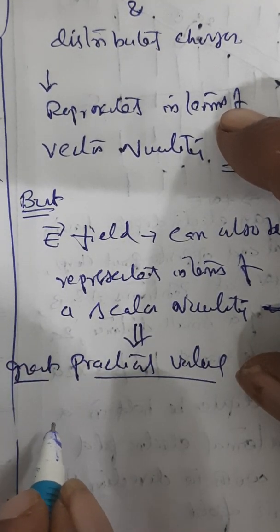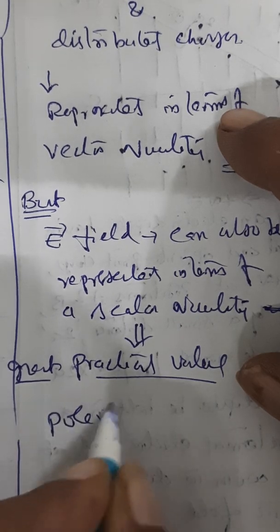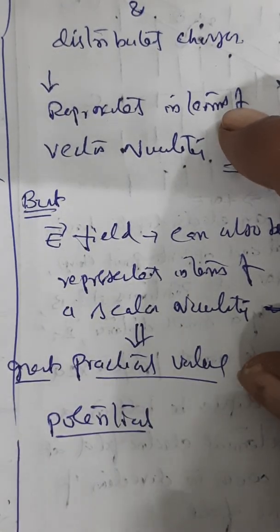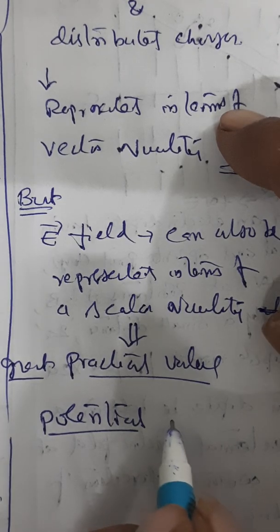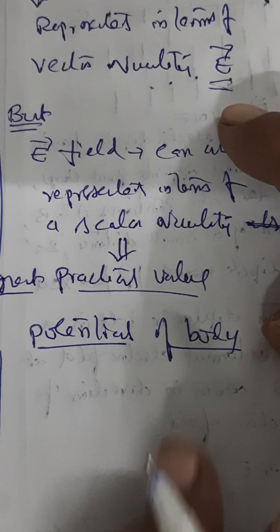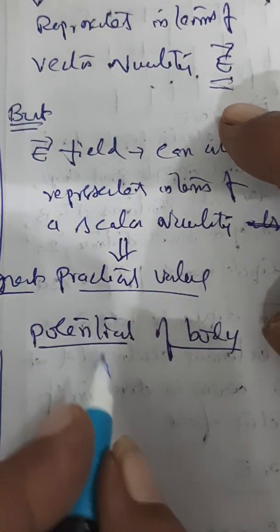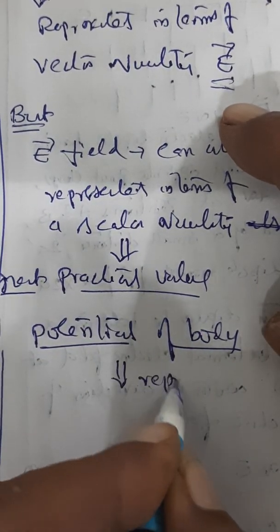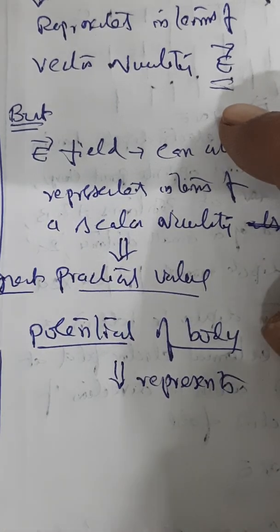So if I want to use the word potential, potential is a characteristic possessed by almost all the bodies. So if you want to know the potential of a body, we need to understand what it represents.